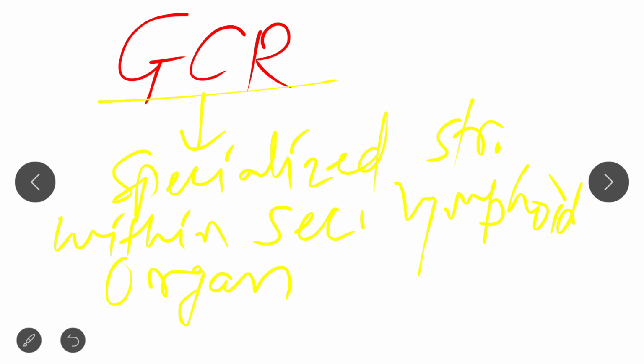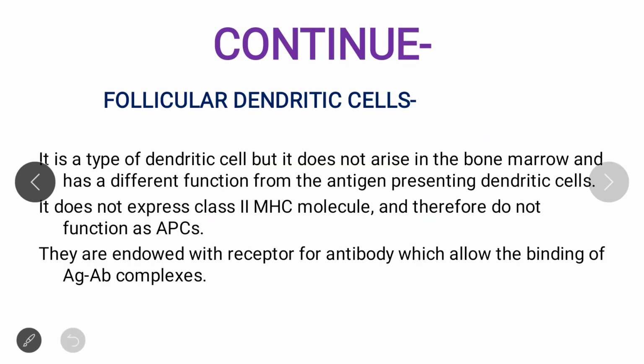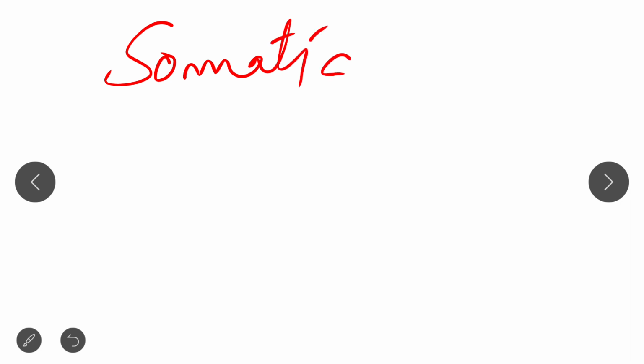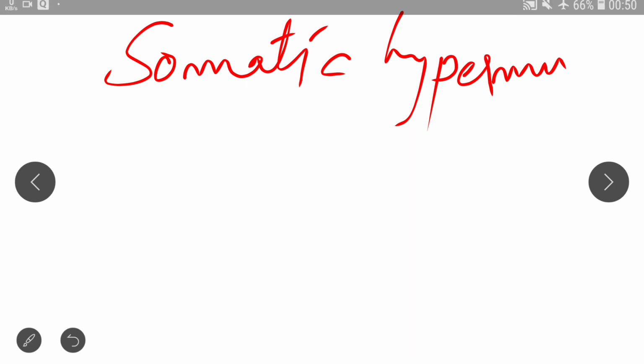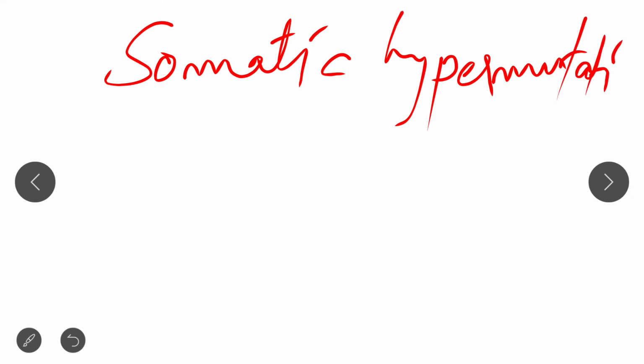Now, another term comes here, that is somatic hypermutation. What is somatic hypermutation?